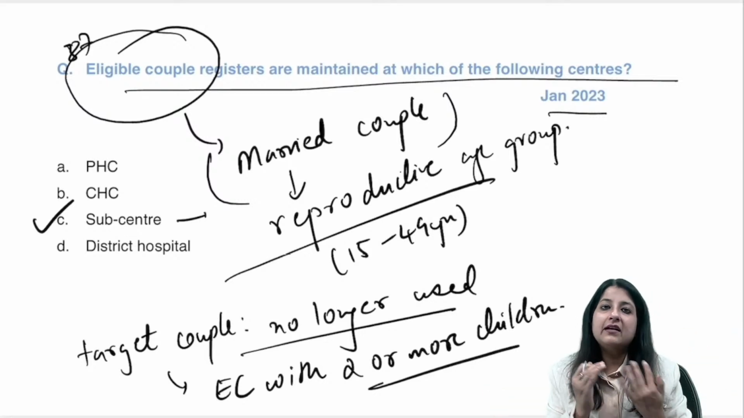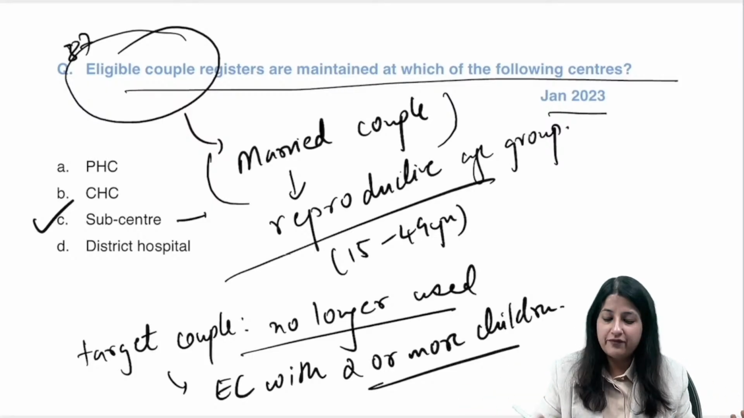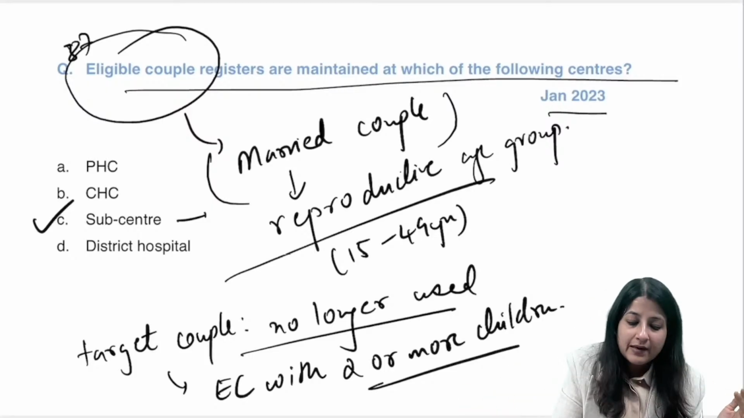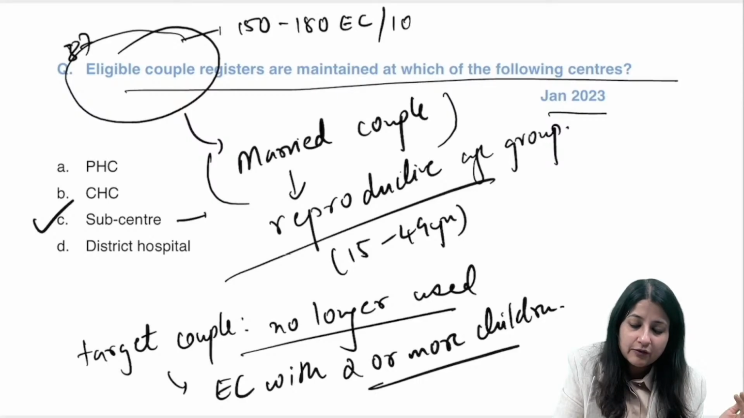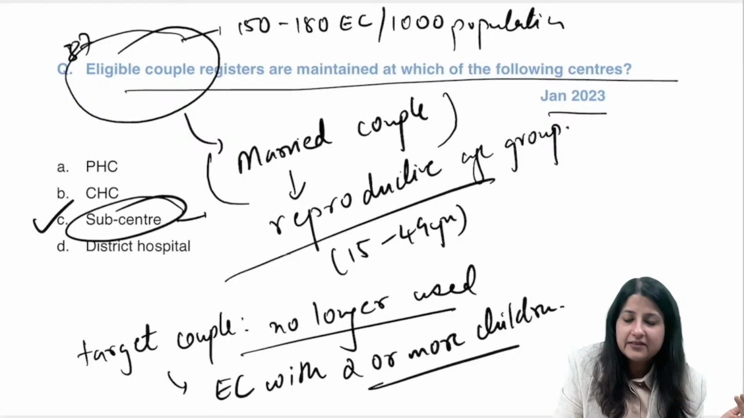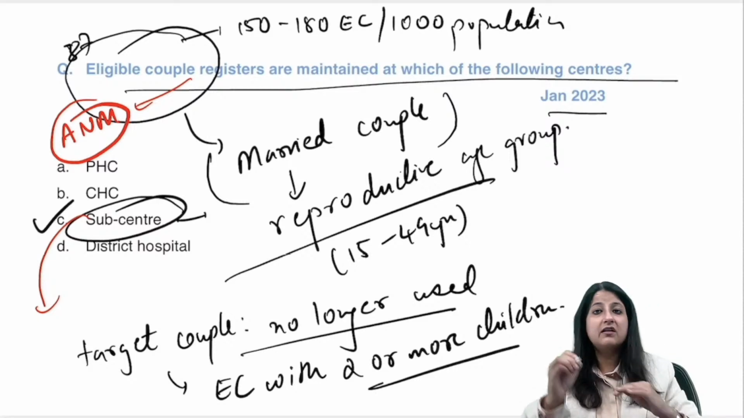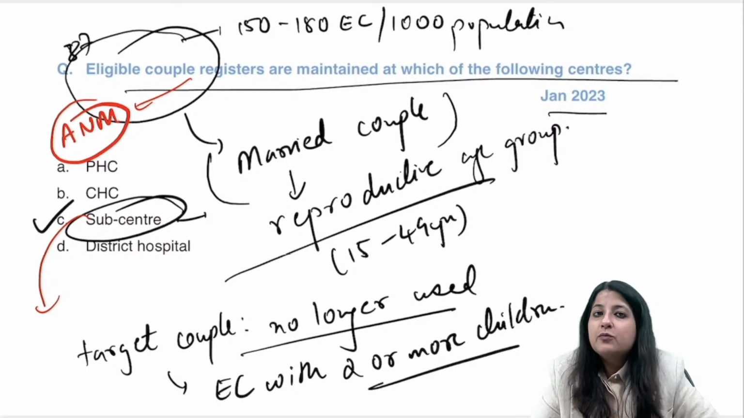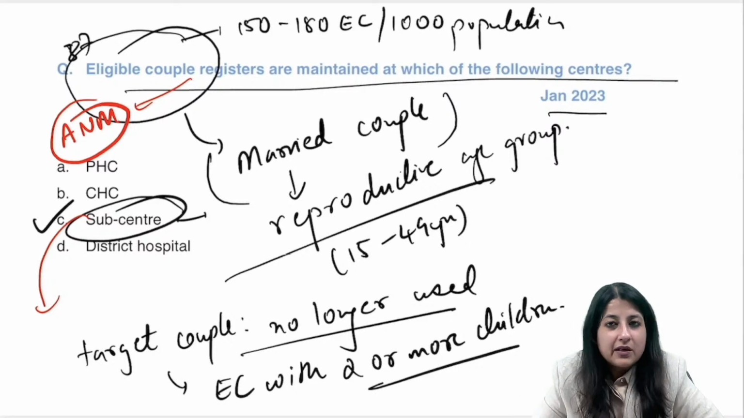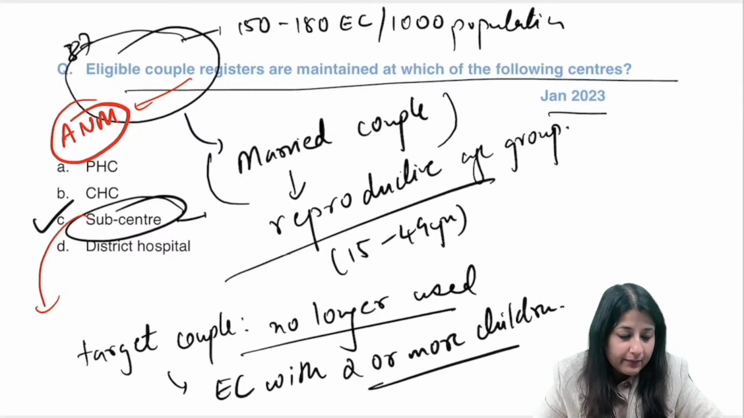It is married couples in reproductive age group in need of family planning services. Okay. One more question. How many do we have? 150 to 180 eligible couples per 1,000 population. ठीक है. And where is the eligible couple register maintained? It's maintained at the subcenter. And who has been given the responsibility to maintain this? The responsibility lies with the ANM. Please don't say multi-purpose worker male. The primary responsibility of the ANM, multi-purpose worker female, is to maintain the eligible couple register.